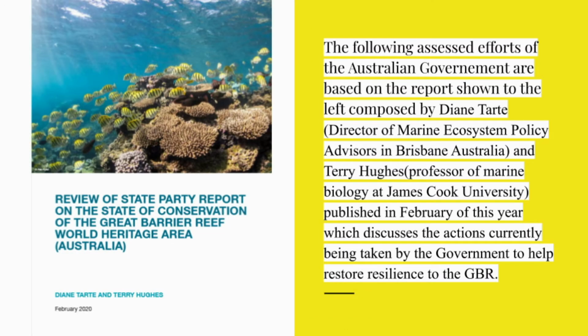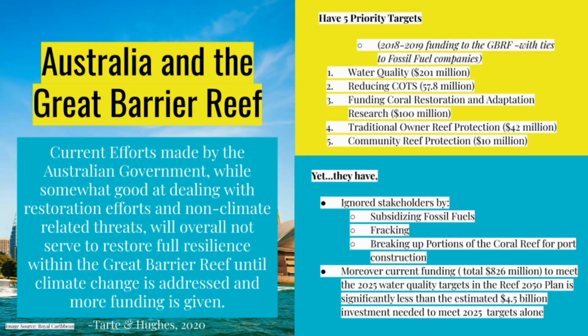Given its vast importance, this report, written by Diane Tart and Terry Hughes this year, assesses what the government is currently doing to restore the Great Barrier Reef after it took extensive damage during the 2016-2017 bleaching events. What was found is that the Australian government, while prioritizing restoration practices such as improving water quality through mitigating sediment and nutrient runoff, has not been funding those efforts enough to meet its 2025 goal.